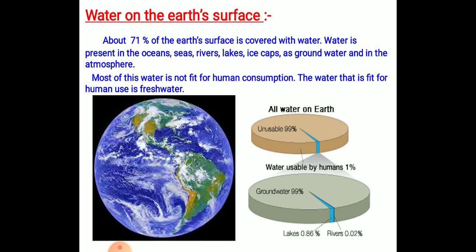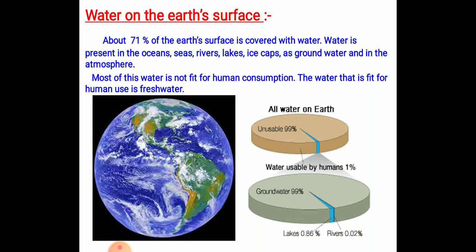So only about 0.8% of total water on earth is fresh water available as river water, lake water and groundwater and can be used by human beings. So it is approximately negligible.